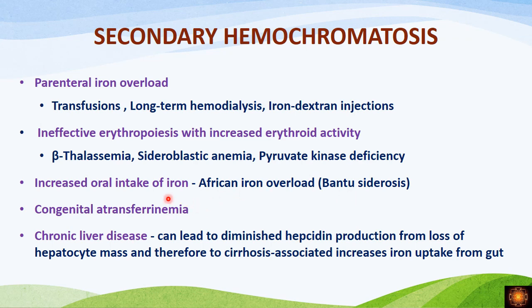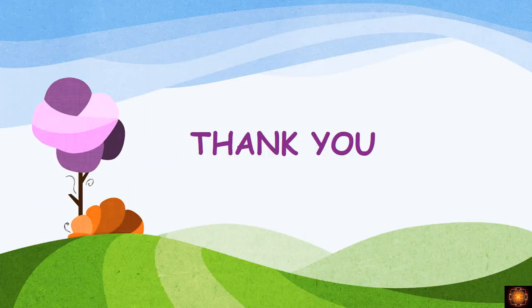And patients with congenital atransferrinemia, and in chronic liver disease also, where the hepatocytes are damaged. When hepatocytes are damaged, the hepcidin production will be affected, and so obviously the absorption of iron is also affected. So that is about hemochromatosis, where we have discussed primary hemochromatosis, neonatal hemochromatosis, and secondary hemochromatosis.